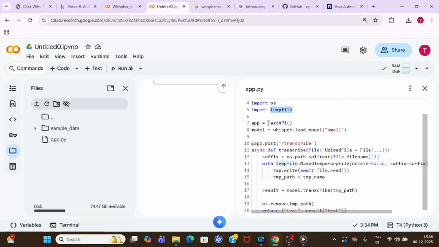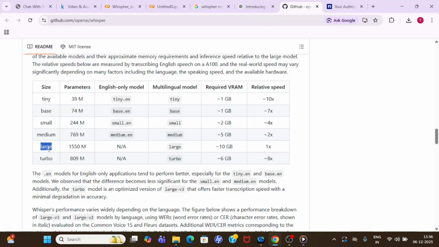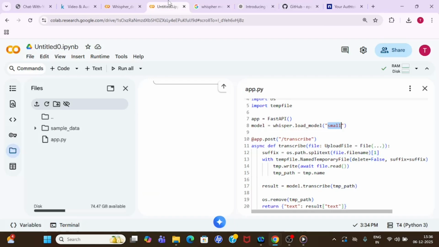After that, we have created a FastAPI instance, and I have assigned it to the app variable, right? Once that is done, I'm loading the model that we have seen earlier as well. Here also I'm loading a small model, in case you want a tiny model, because based on your system configuration you can decide which model to use, right? If you use a large or a turbo model instead of the small model, you may get better output, but you have to compromise on your VRAM as well, correct?